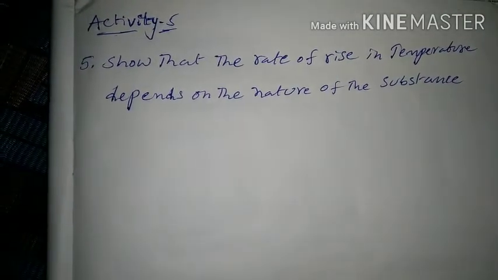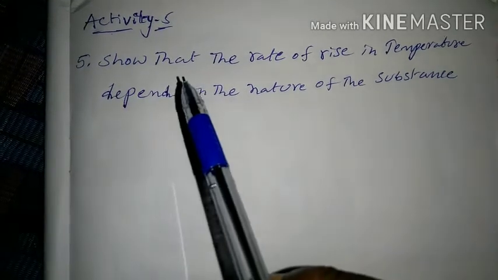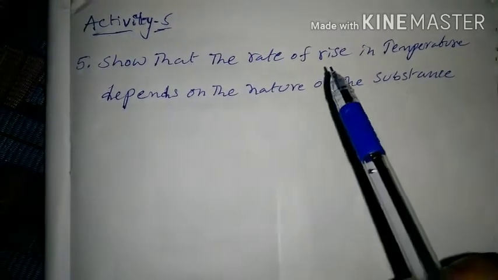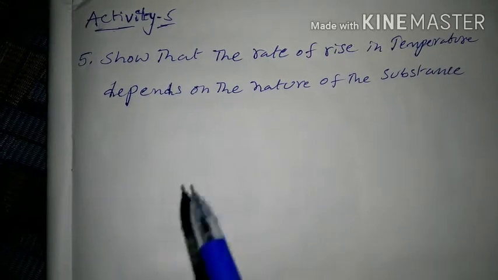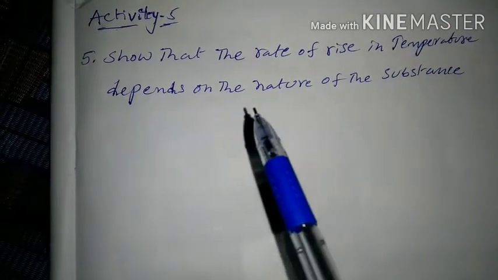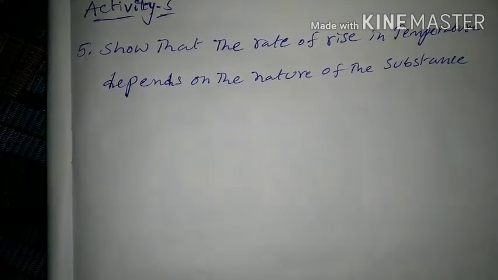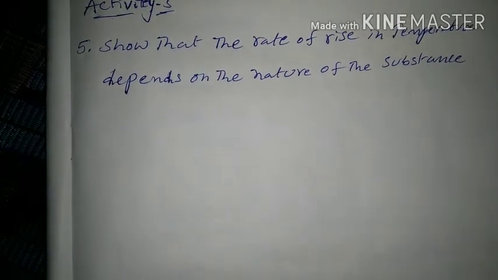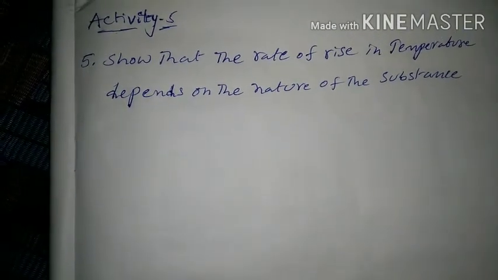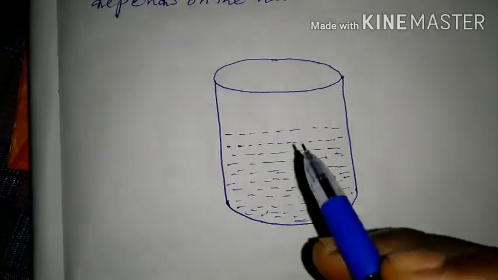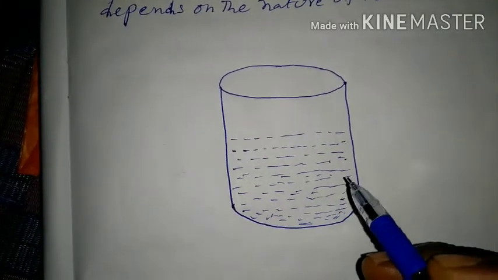Okay, question number 5: the rate of rise in temperature depends on the nature of the substance. This is the question.